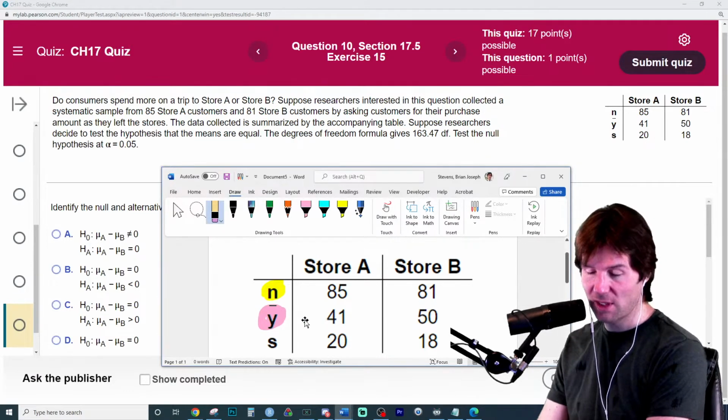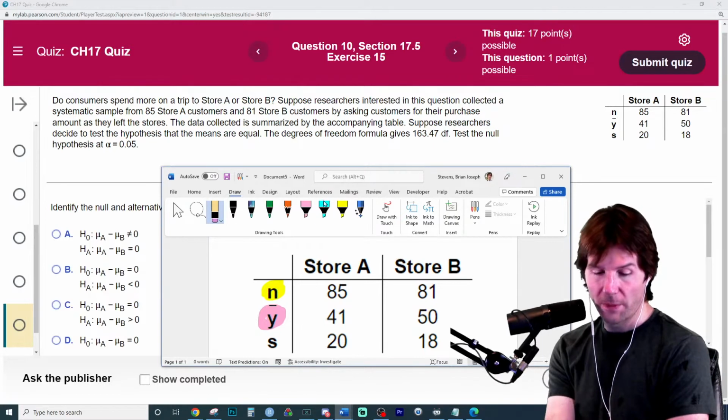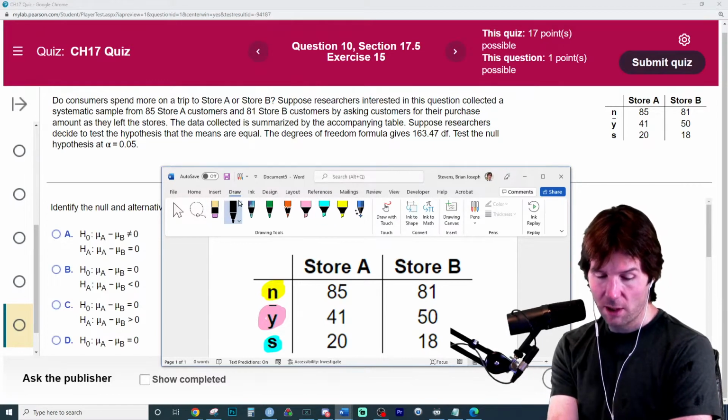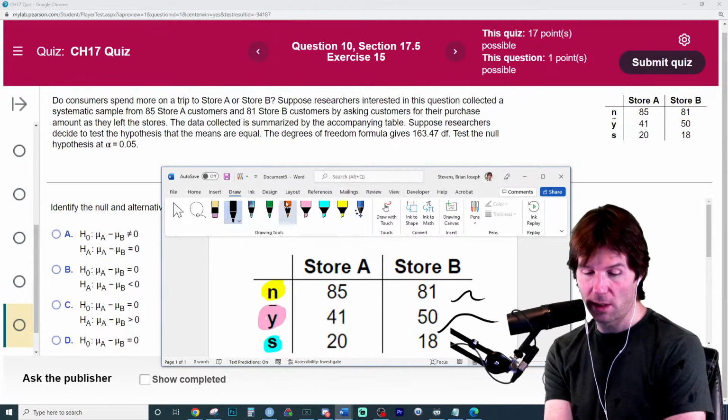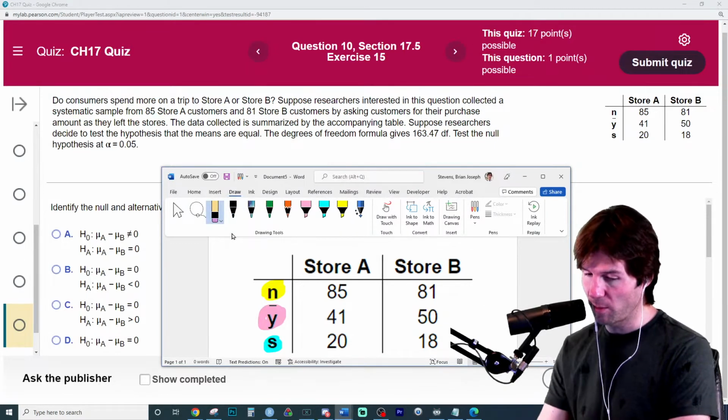Last but not least, we have standard deviation, which is the variation. Standard deviation is going to control how spread out the distribution is. Bigger standard deviation, bigger spread for a distribution.